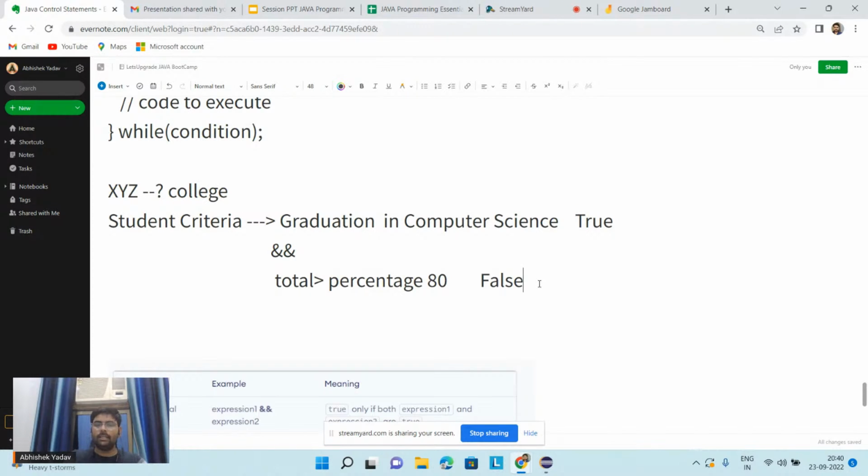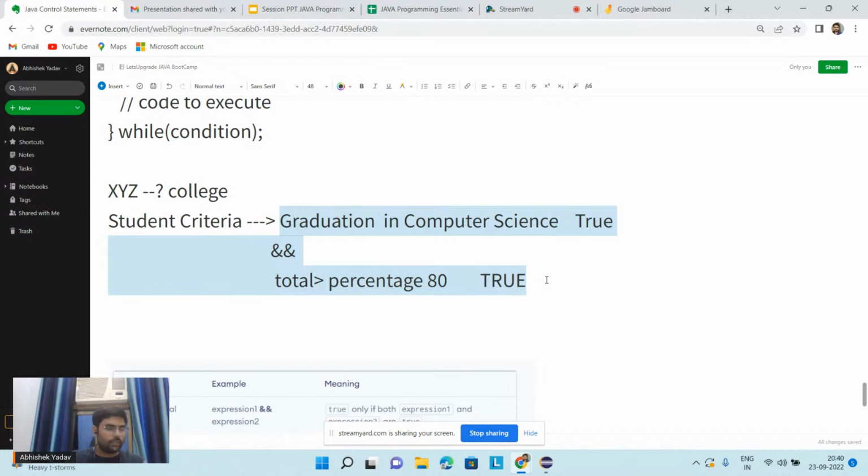When will I get the admission? When both the conditions are true. When I have done graduation in computer science and my percentage is greater than 80%, then only I will get the admission, right? So here AND means that if both the conditions are true, then the whole output will be true. And if any one of the conditions is false, then the whole output will be false. You guys are getting the point now?